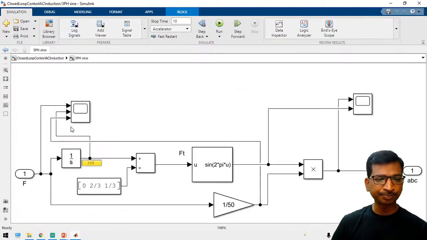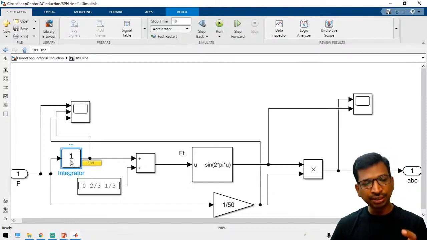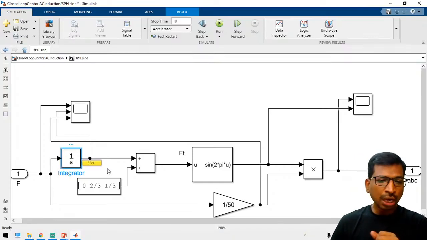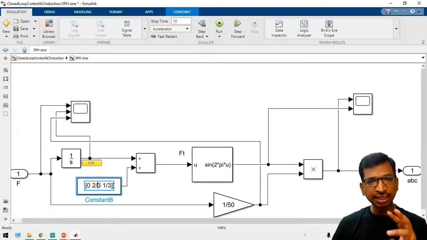See here, so this is the control signal frequency. If you integrate the frequency, you can get a theta value, so that is called omega value, right? So omega by default, if you integrate the frequency, you can get omega, that is called radian per second. So now you have to separate three different signals. So this is a simple constant block. If you use the square function, square open bracket 0, 2 by 3 and then 1 by 3, then you can generate three different signals.